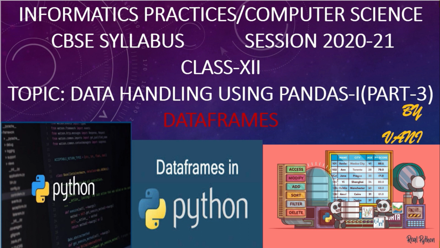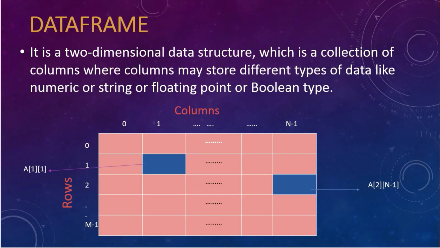Okay, so let's start today's session, that is the data frames data structure. Data frame is also a data structure like series, but the main difference between the series data structure and the data frame data structure is that data frame is a two-dimensional data structure, whereas series is a one-dimensional data structure. Simply, I can say data frame is a two-dimensional data structure which is a collection of columns where columns may store different types of data. Fine. Means there is no restriction to store different data types of data in columns.